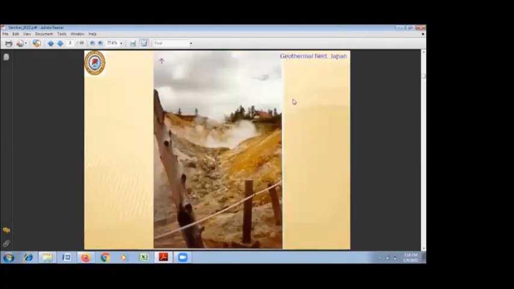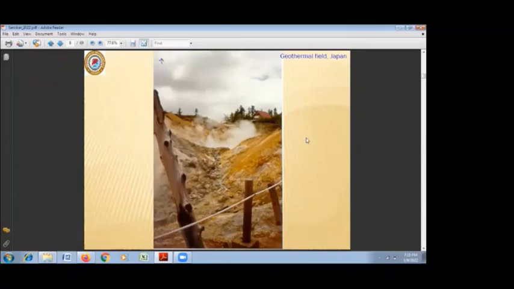So if we are going anywhere, what are the manifestations of a geothermal area or geothermal field? The first most important manifestation is hot spring and emission of steam. All the geothermal fields will have hot springs. A hot spring means a spring which has a temperature of more than 10 degrees centigrade above the overall ambient, atmospheric temperature of that area.